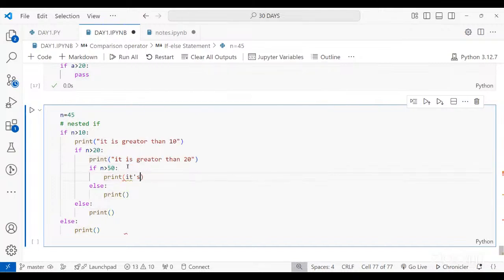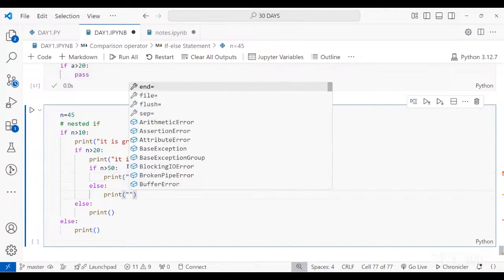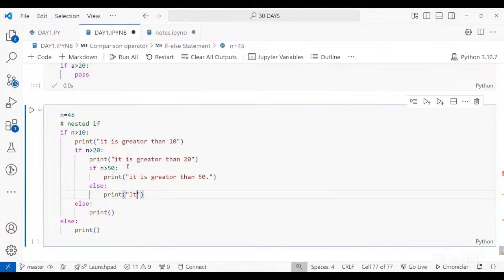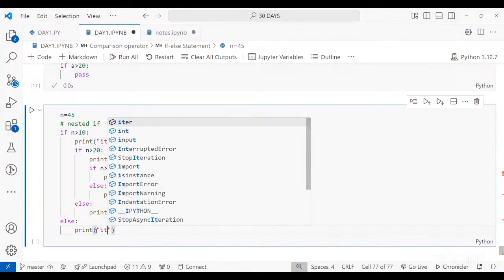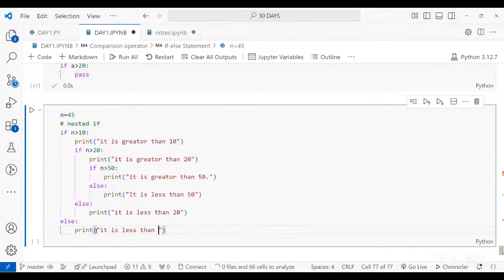It is greater than 50. And in the else, it is less than 50, and here I'm going to write it is less than 20. And for this else, I'm going to write it is less than 10.